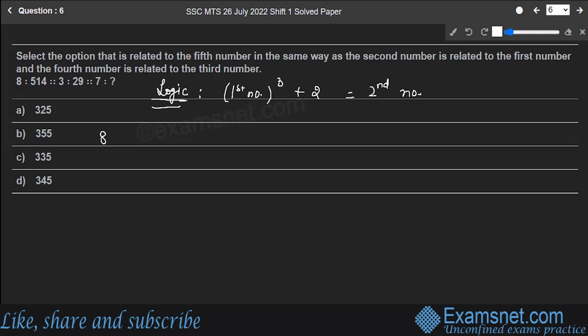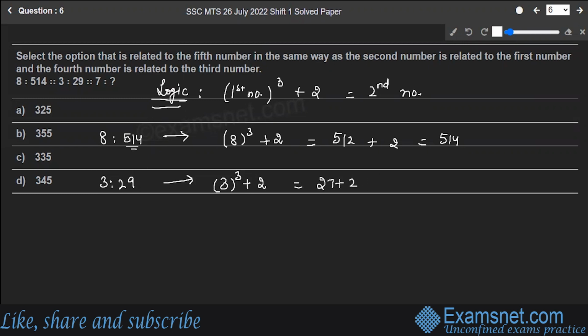Let's try. So first one is 8 is to 514, right? According to this, first number cube plus 2. What is the cube of 8? It's 512 plus 2 gives you 514. This is absolutely correct. Next is 3 is to 29. So 3 cube is 27 plus 2 gives you 29. That means, see, again, we have 29. That means we are on the correct path.